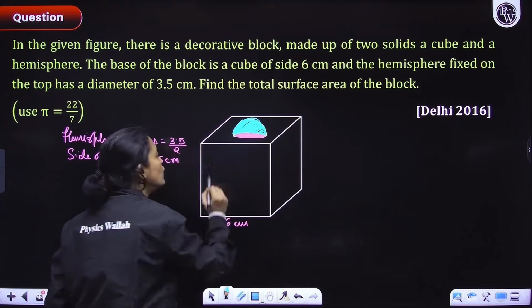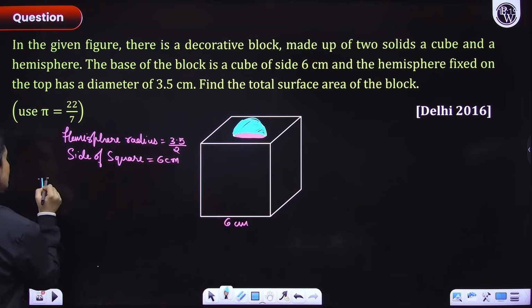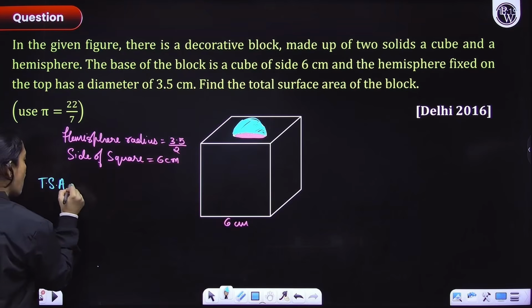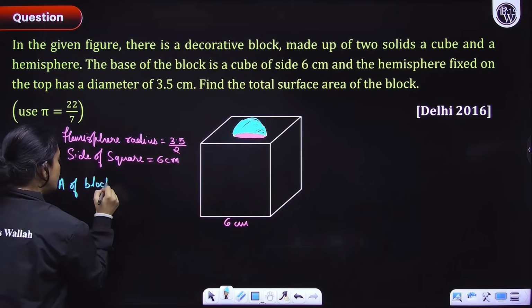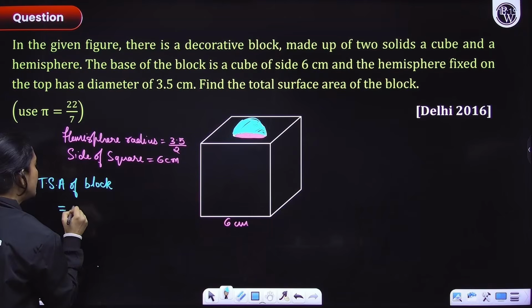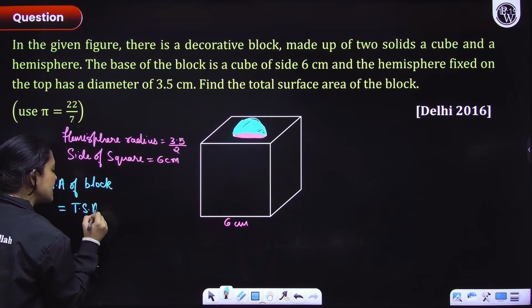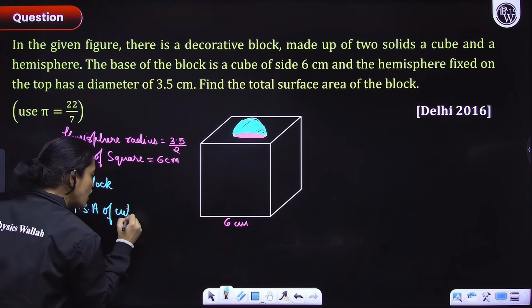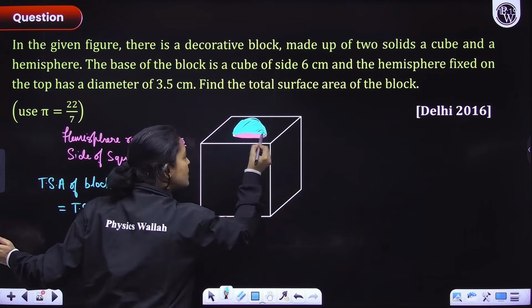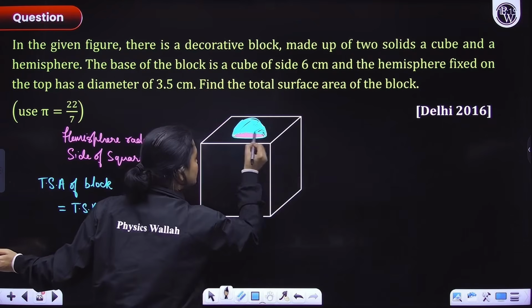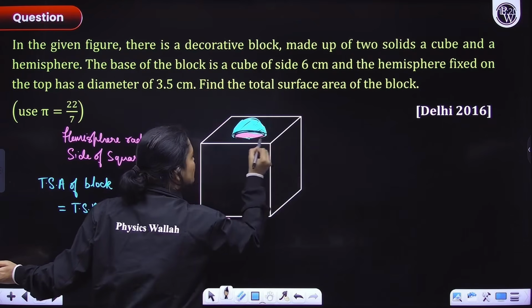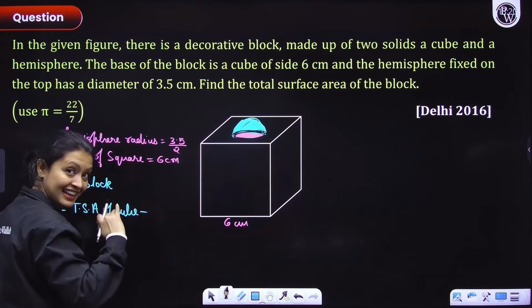So what would be the total surface area of this block? It would be equal to the total surface area of cube. First of all, from it you will subtract this circular portion, right? This portion here, because this portion here is not there in the block itself.